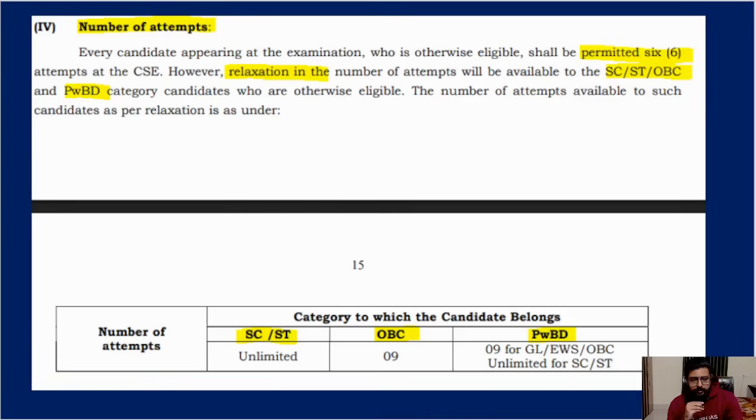Then the next one, number of attempts. For General it is 6. SC/ST and OBC have relaxation. If you see, OBC can have 9 attempts and SC/ST have unlimited attempts, provided you are in that age bracket of 32 or 35 or 37. Okay, for SC/ST it is 37 because you get 5 years. So that is the general thing.